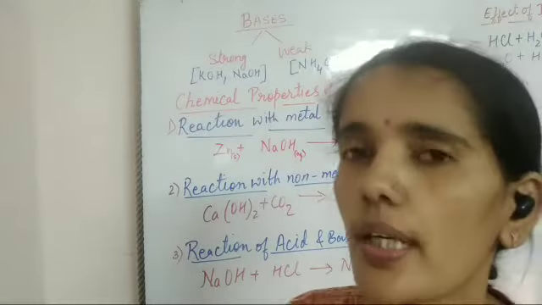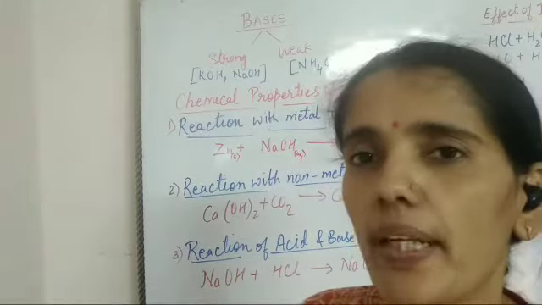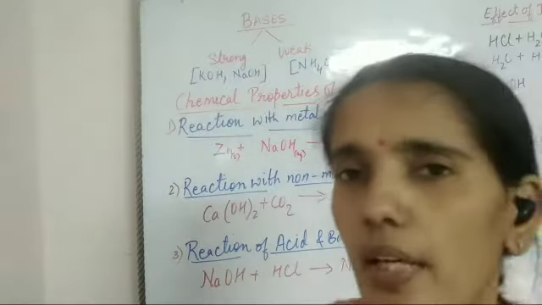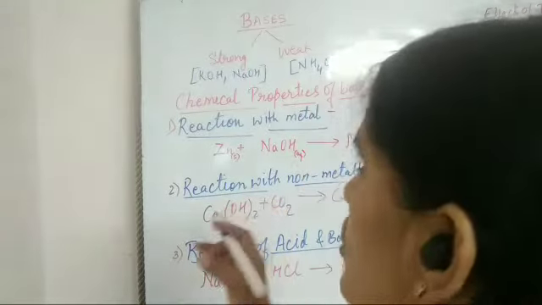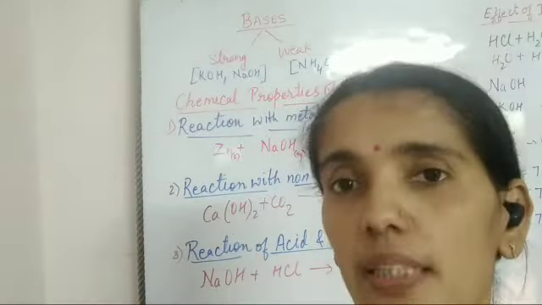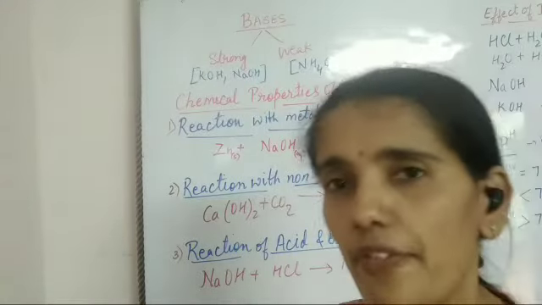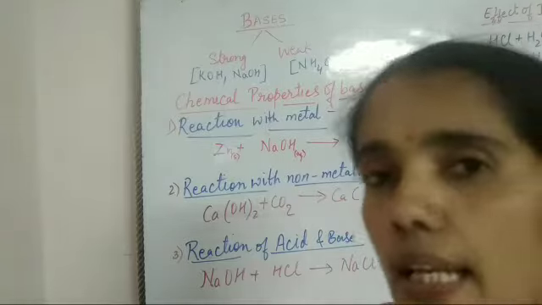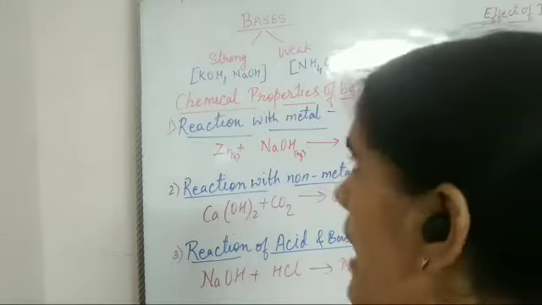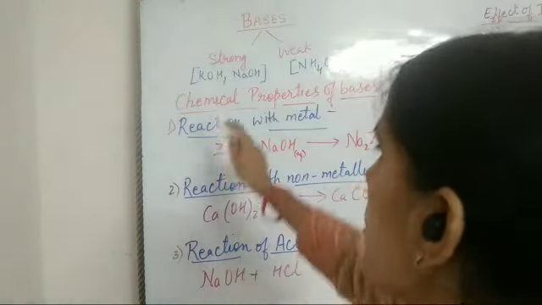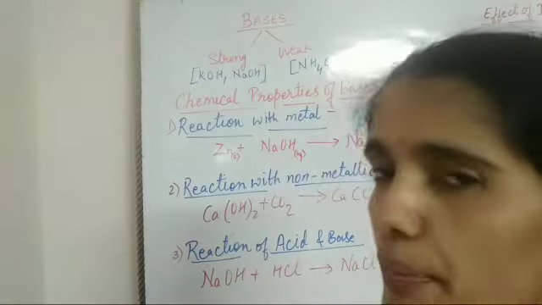Depending upon the strength, bases are of two types, strong or weak. Strong means which releases more hydroxyl ion, and weak means which releases less amount of hydroxyl ion. Now, what are the chemical properties of bases?